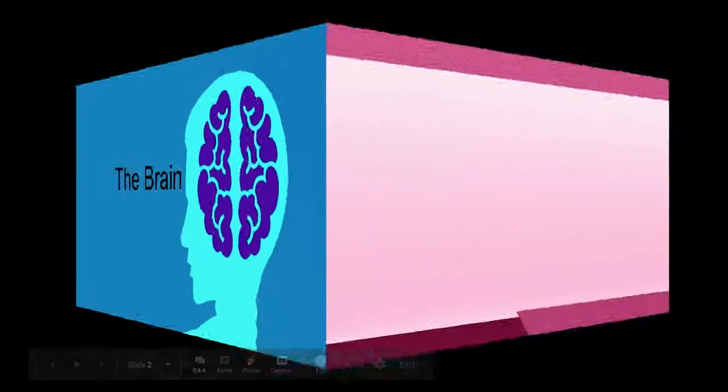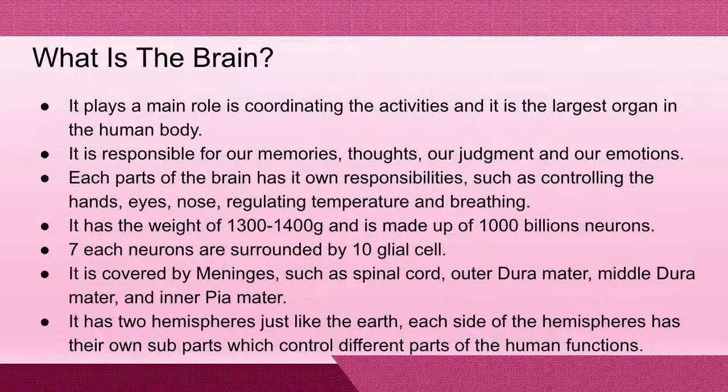The brain. What is the brain? It plays a main role in coordinating the activities and is the largest organ in the human body. It is responsible for our memory, thoughts, our judgment, and our emotions. Each part of the brain has its own responsibilities, such as controlling hands, eyes, nose, regulating temperature, and breathing.